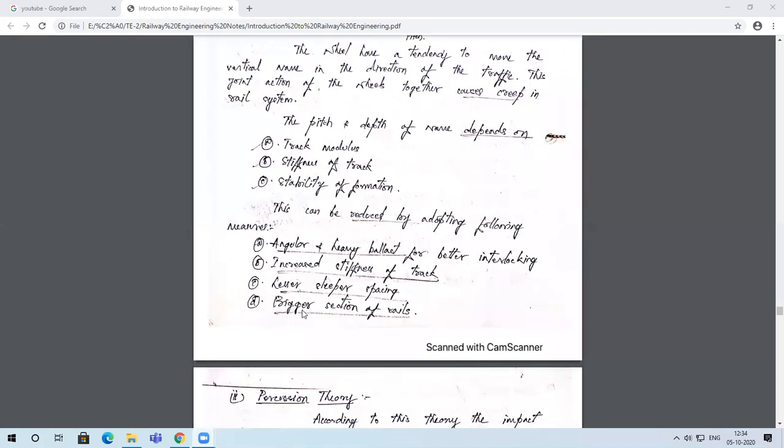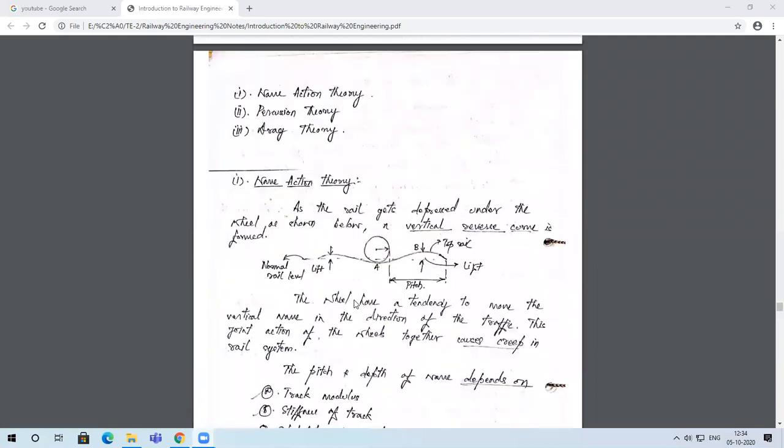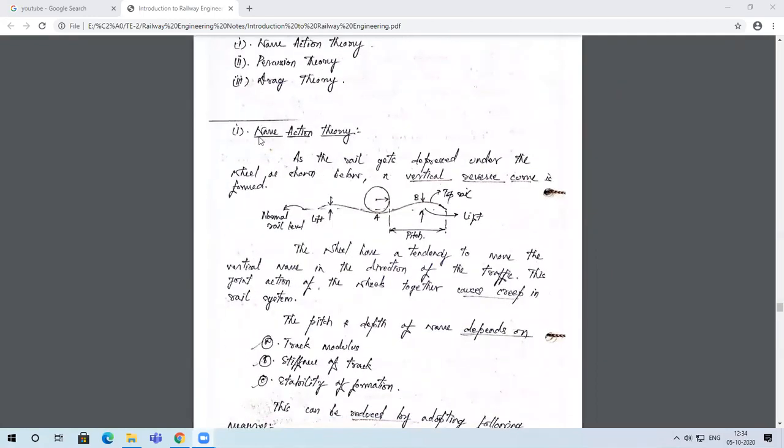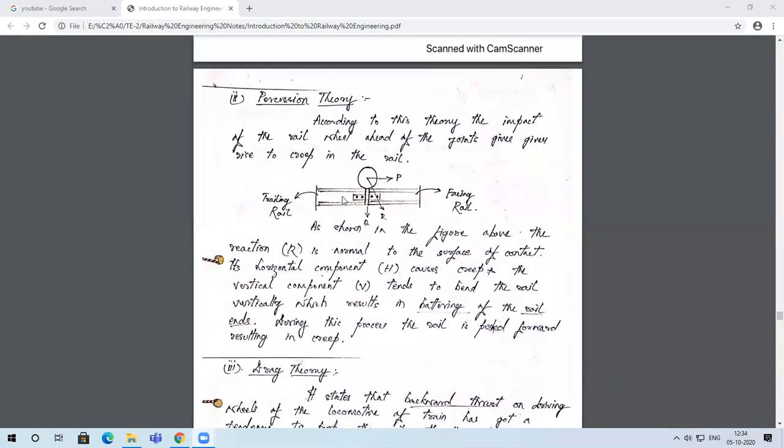Okay, Indian Railway standards. So this is what you need to keep in your mind. This was about the first theory, which we call the wave action theory. Second is the percussion theory. Now, this percussion theory explains to us that the creep might take place at the joints.